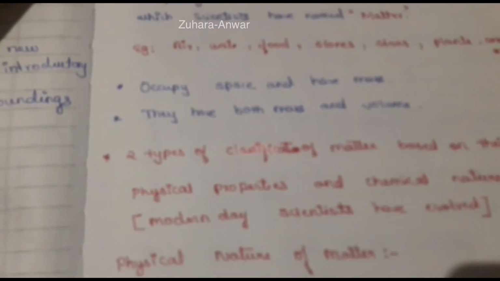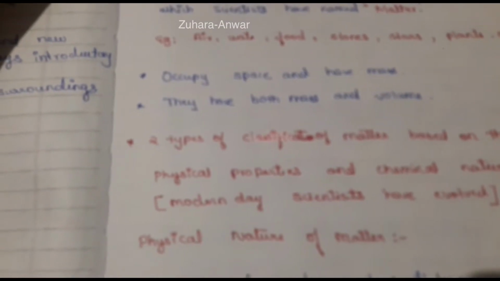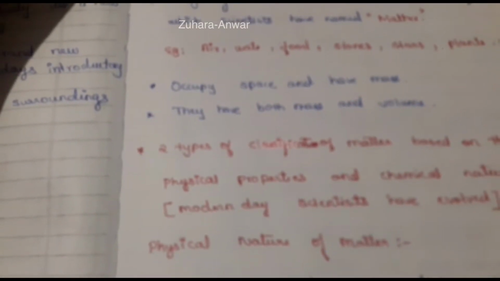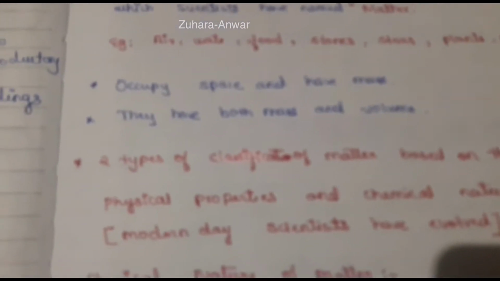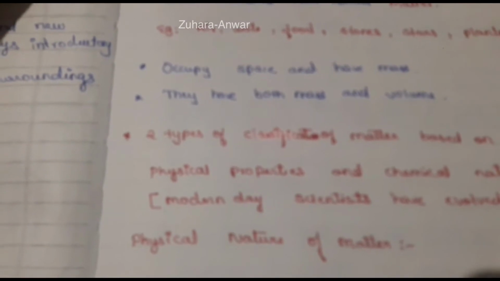Next we'll see the definition of matter. Matter has mass and occupies space. In other words, we can say they have both mass and volume.